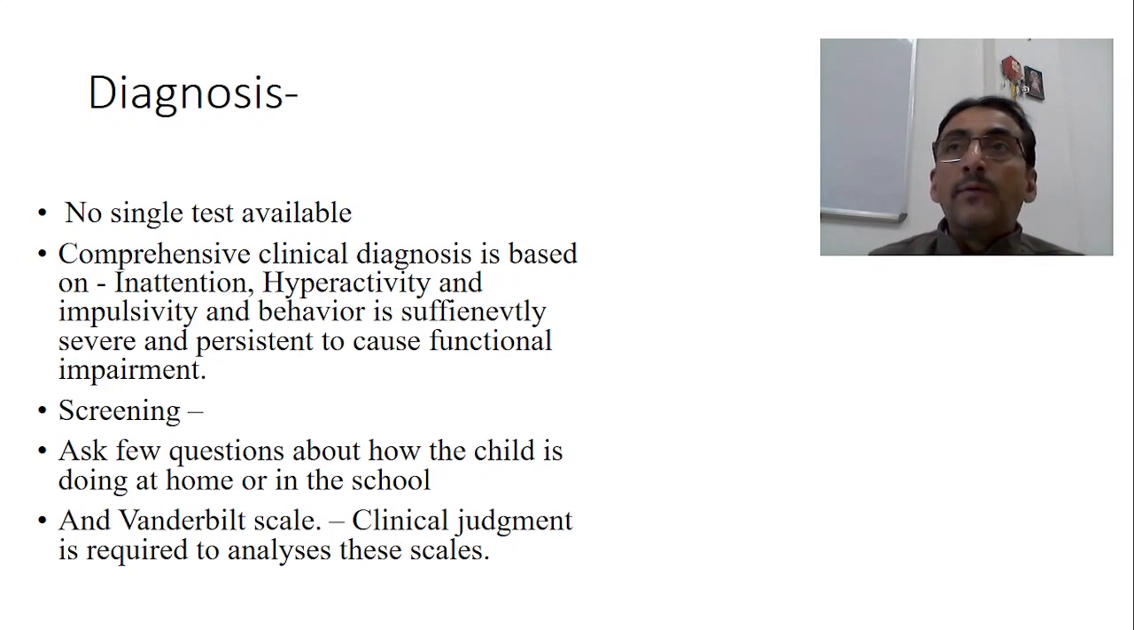Screening should be done. For the diagnosis purpose, you can go for screening. Ask a few questions about how the child is doing at home and in the school. They are two different environments, and there is a scale called the Vanderbilt scale. This scale is usually used for the diagnosis assessment. Clinical judgment is required to analyze these scales. Of course, as I told earlier, the functional impairment which is happening should also be considered along with these scales. One scale which is commonly used is the Vanderbilt scale.